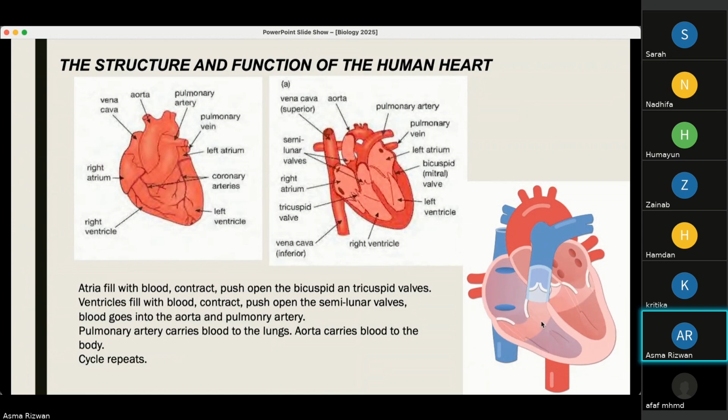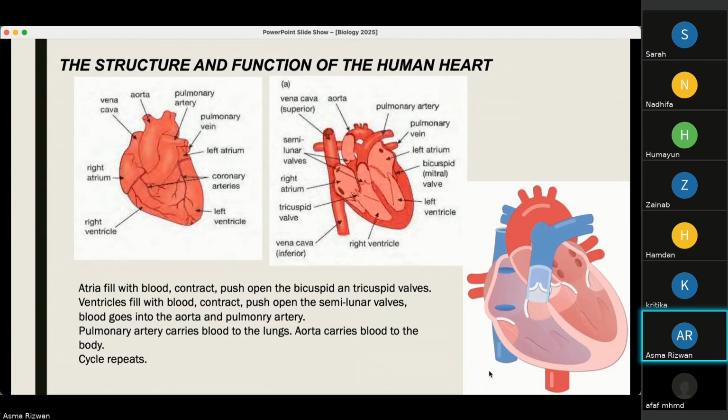When the ventricles contract, the blood goes through this valve, which is known as the semilunar valve. Semi means half, lunar means moon shape, and it is a valve. This valve is pushed open and the blood enters the pulmonary artery.